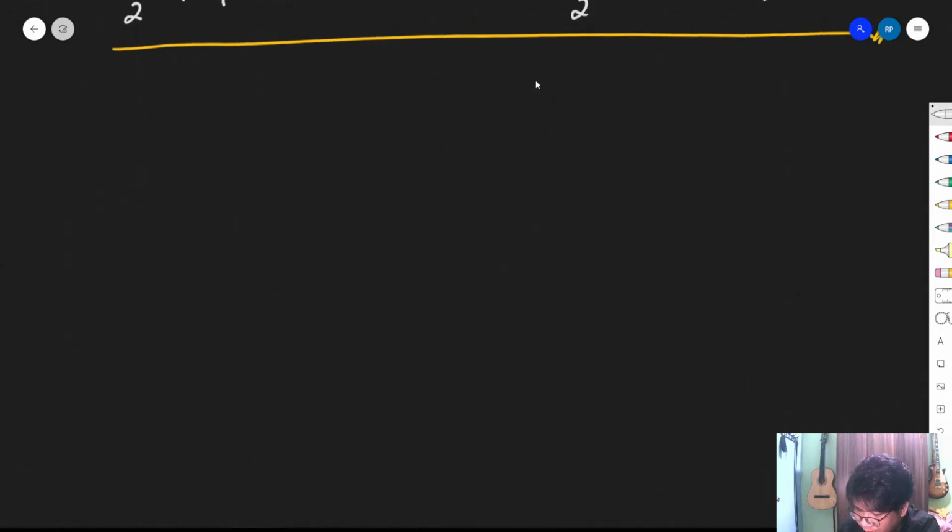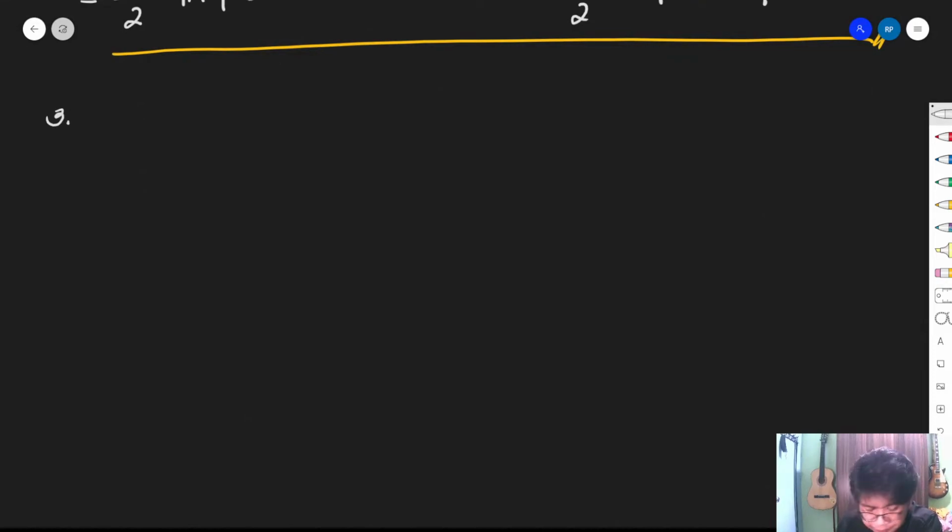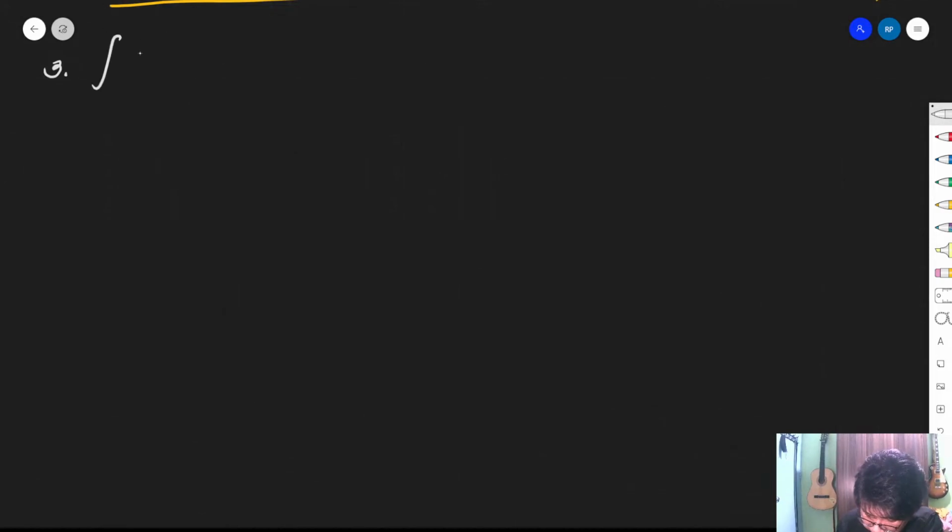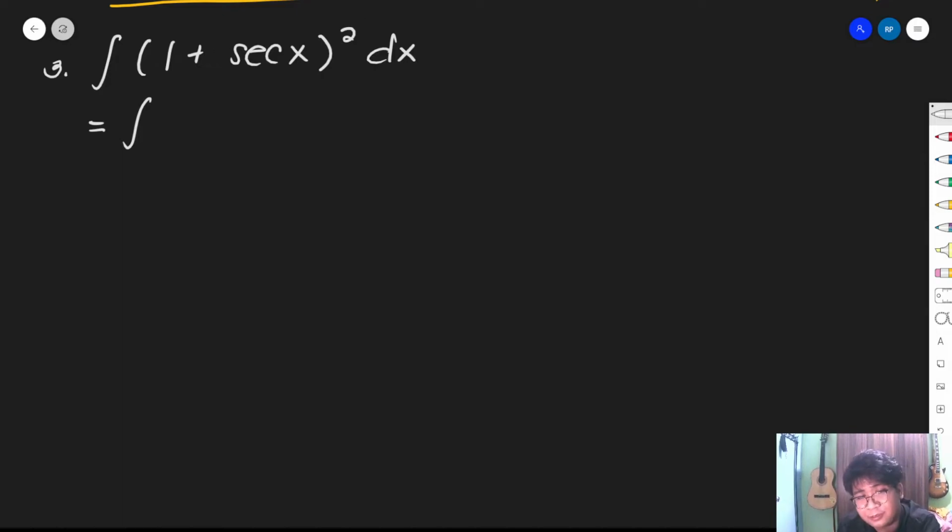So, we have here, number 3. We have the integral of (1 plus secant x) squared dx. Okay? So, game, let's evaluate. So, what I will do first is expand ko lang yung square of this binomial. So, di ba, ito yung 1 plus secant x quantity squared. So, expand ko lang, no? So, this will become 1 plus 2 secant x plus secant squared x.